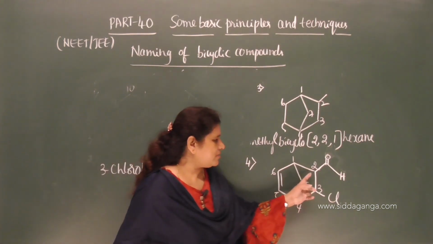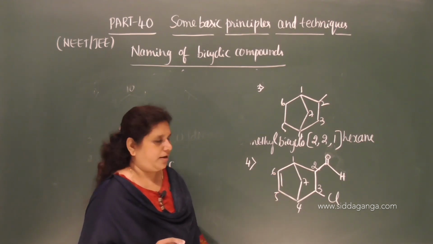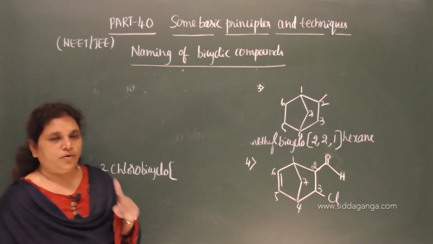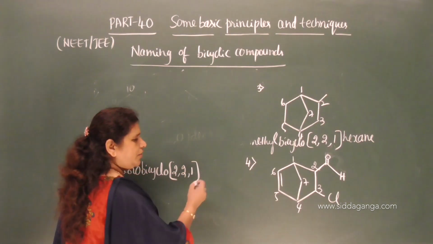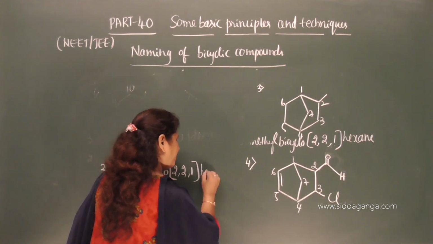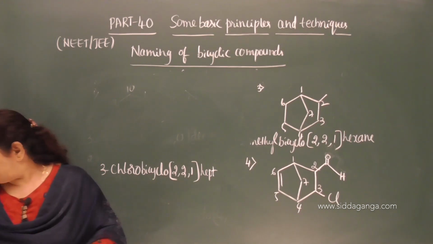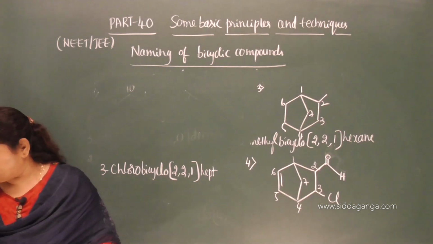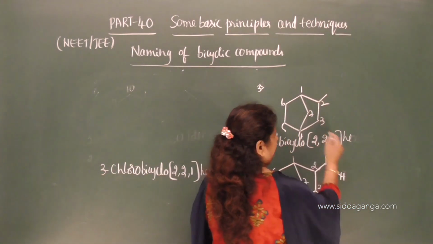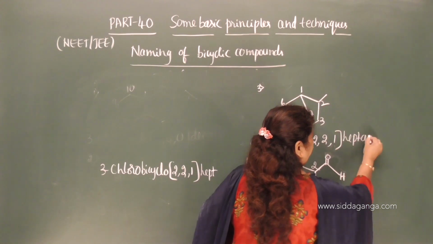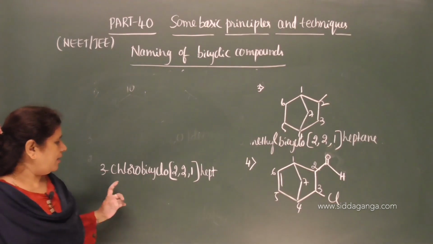Now, first path has 2 carbon atoms, second path contains 2 carbon atoms and the third path contains only 1 carbon: 2, 2, 1. Total number of carbon atoms is hept. So, here also there are 7 carbon atoms, heptane.